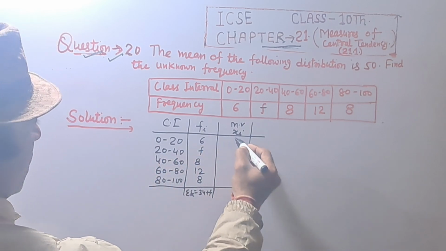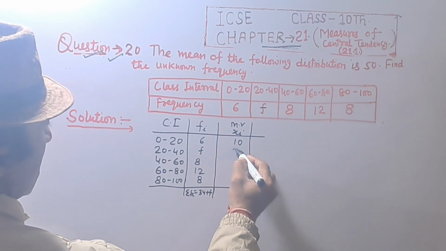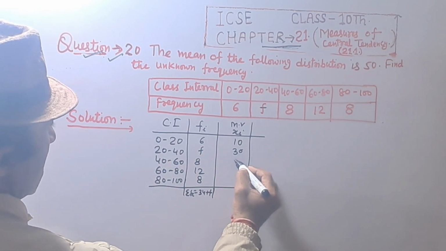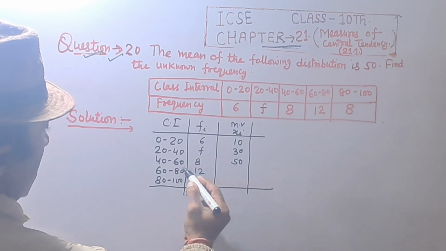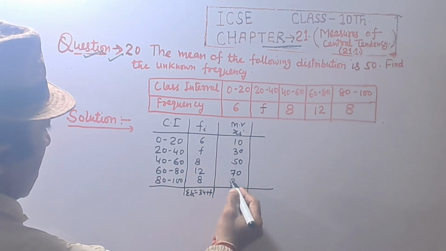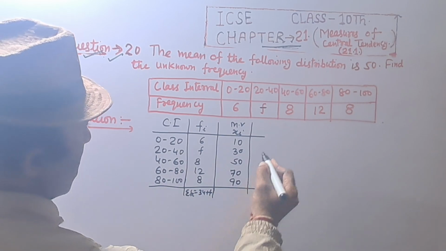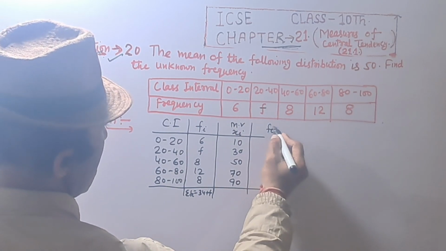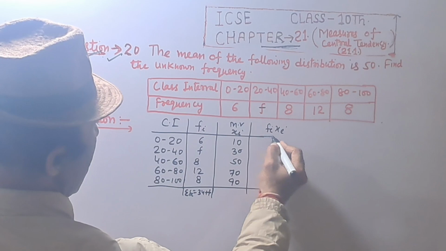And mid value, that is Xi: 0 plus 20 upon 2 is 10, 30, 50, 70 and 90. Now Fi Xi.